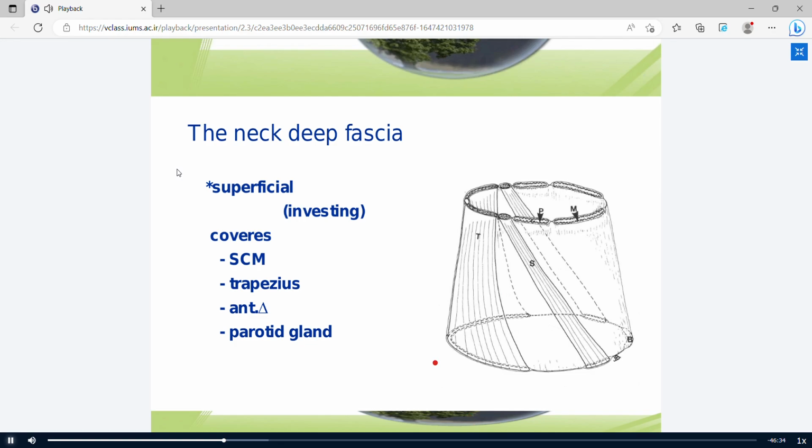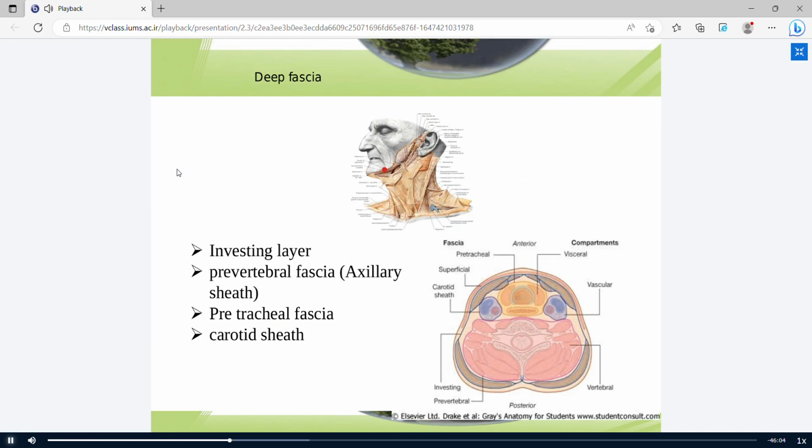Deeper to superficial fascia, there is another fascia called deep fascia. Deep fascia has a superficial part and deep part. Superficial part or investing layer encloses the different parts of the neck. This is the investing layer.